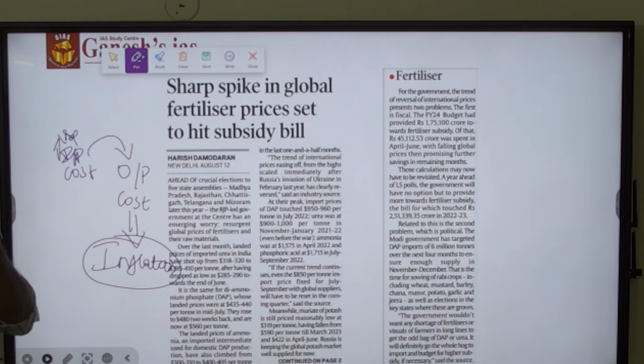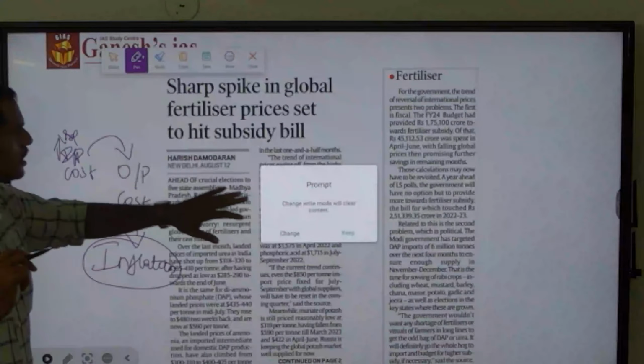So right now the situation is a tricky one. The government needed to revamp as well as adjust the budget so that the input cost of the agriculture products will not get raised, and also at the same time the farmers will not get affected. So this is what the news is related to.